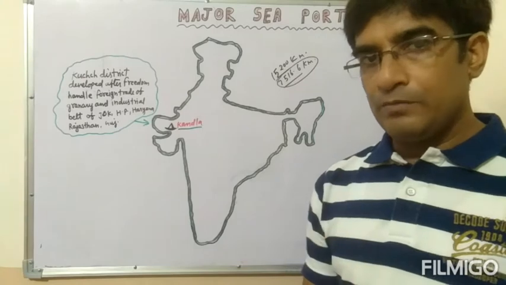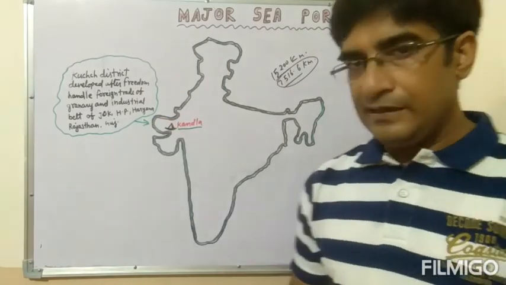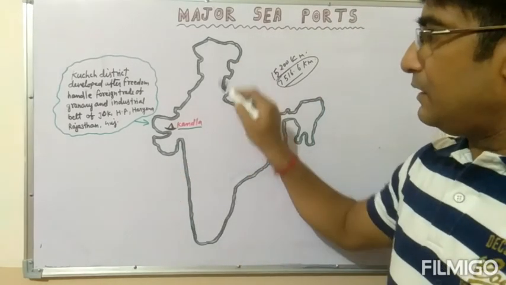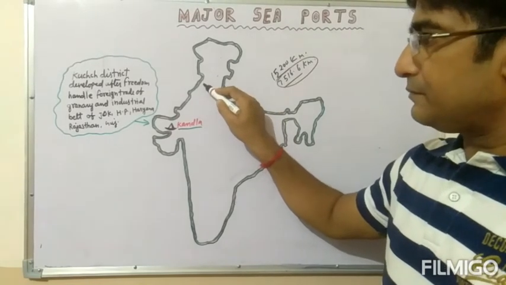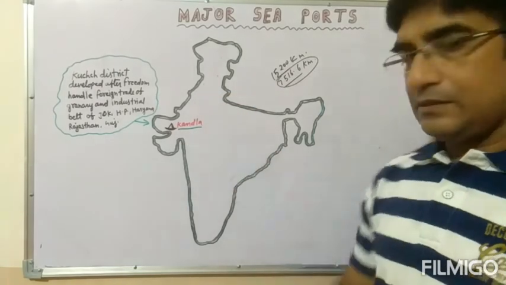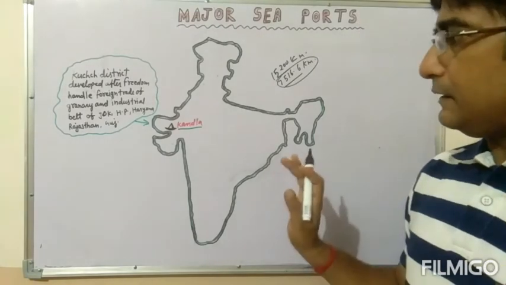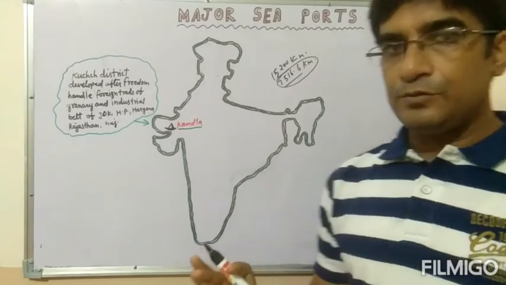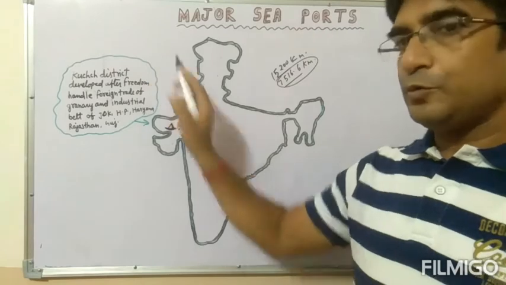It handles the import and export of greenery, and it also serves the industrial belt of India in these states: Jammu and Kashmir, Himachal Pradesh, Haryana, Punjab, Rajasthan and Gujarat. These are the few states served by it. So this is a very important port of India.